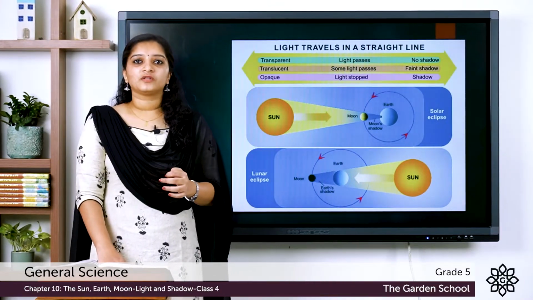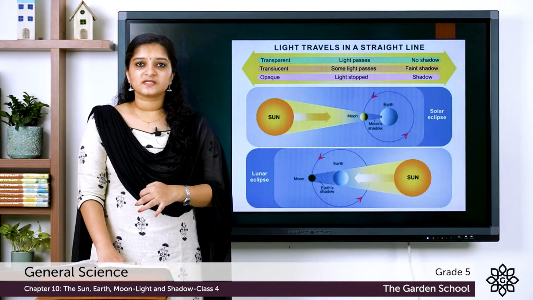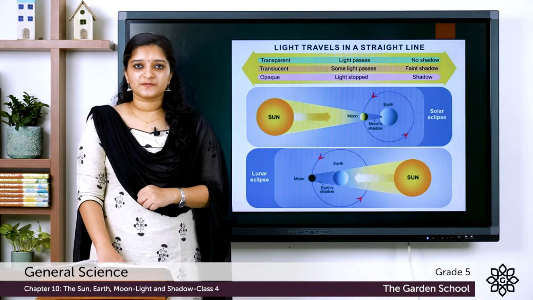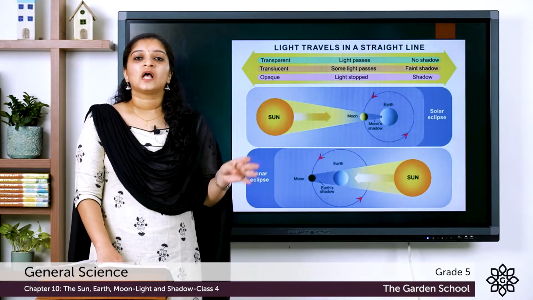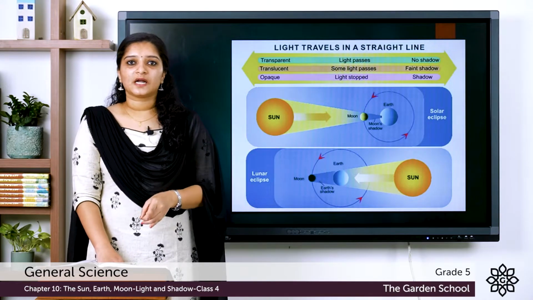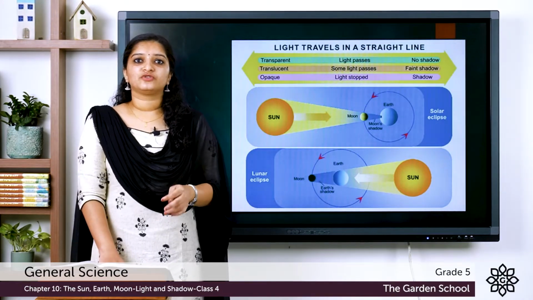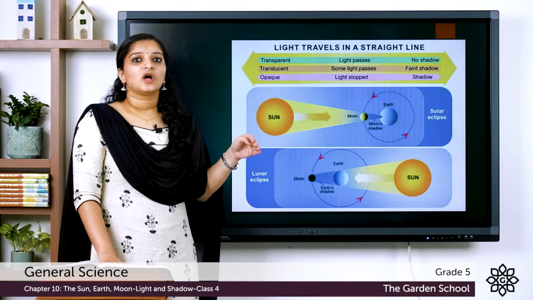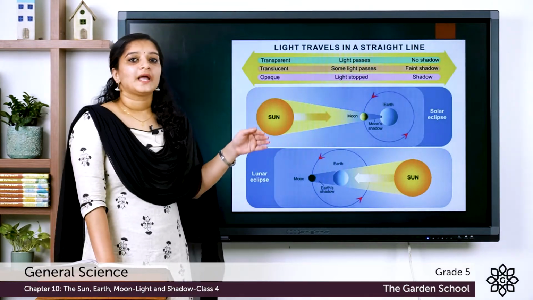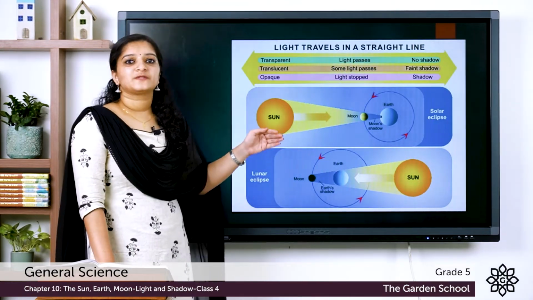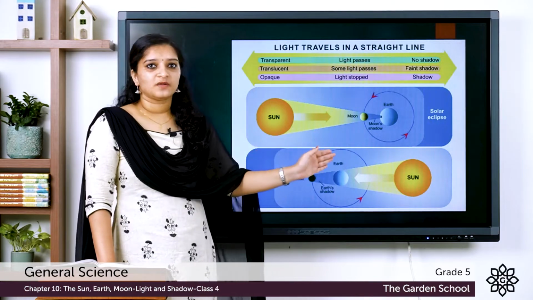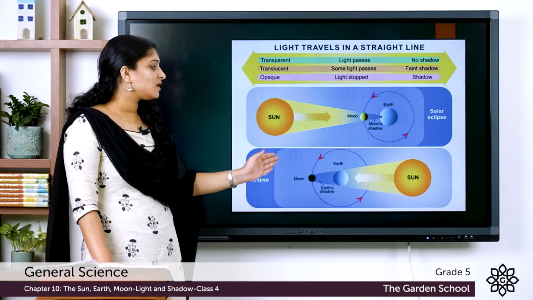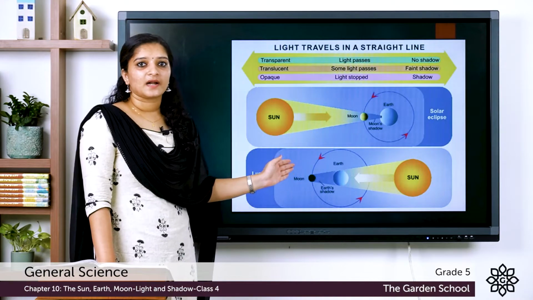Later we learned about the phenomenon, that is eclipses, and there were two types of eclipses based on the positioning of Earth, Moon and Sun, the solar and lunar eclipses. In a solar eclipse, the moon lies between the sun and the earth, while in a lunar eclipse, the earth lies between the sun and the moon.